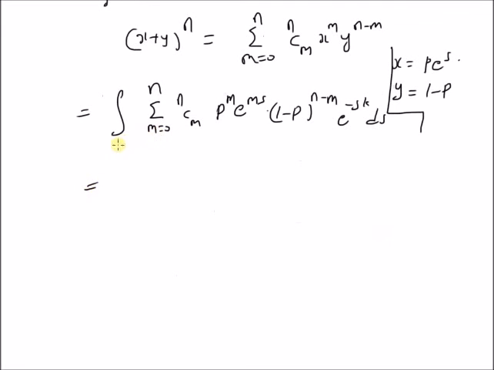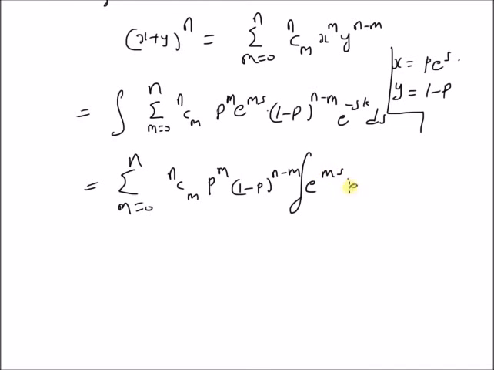So by rearranging the integration and summation, we have summation m equal to 0 to n, n choose m p power m (1 minus p) power n minus m, and also we have integral e power m s